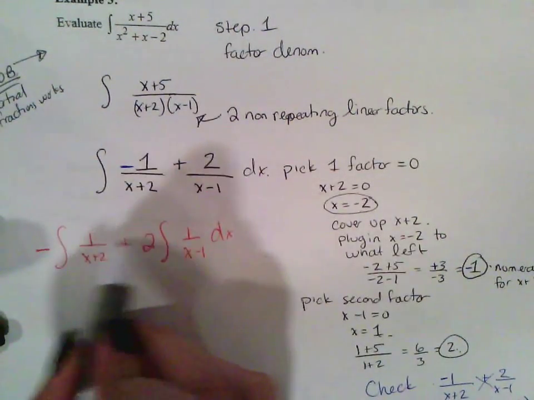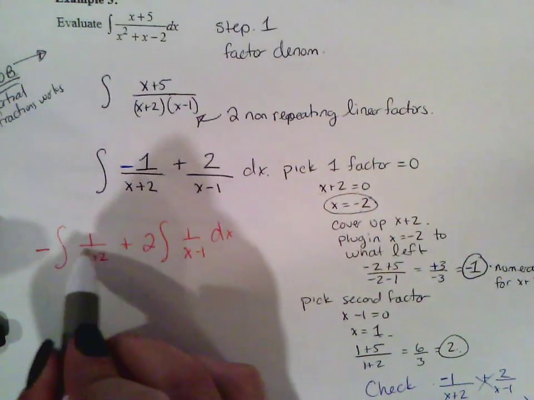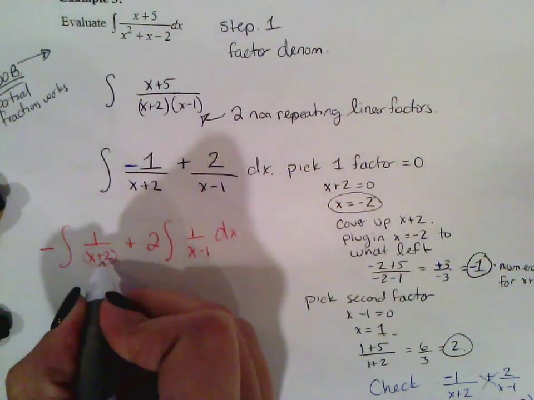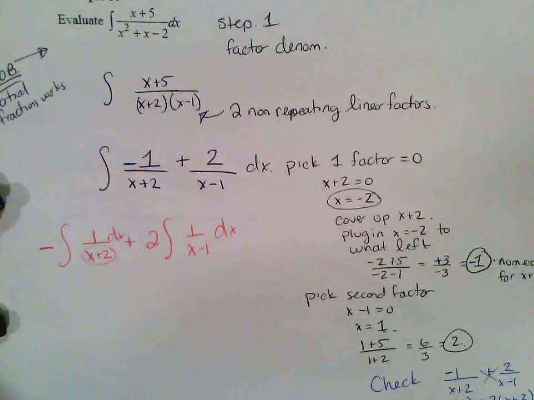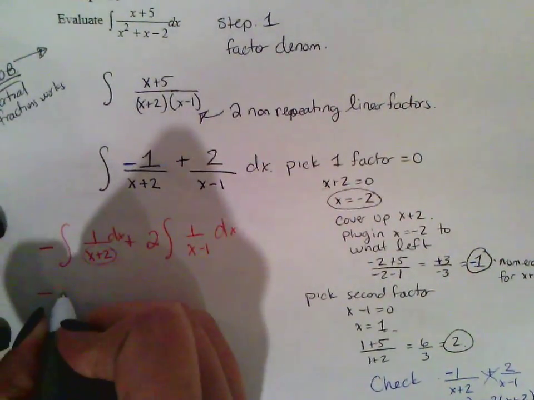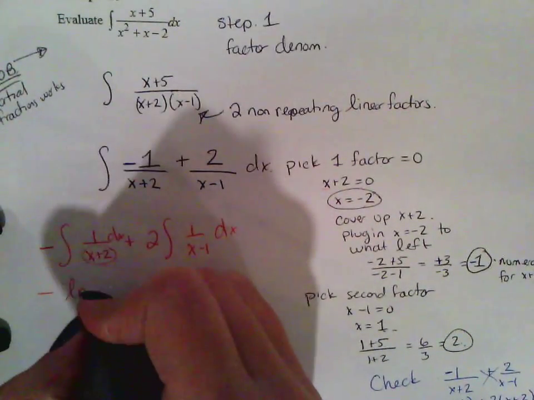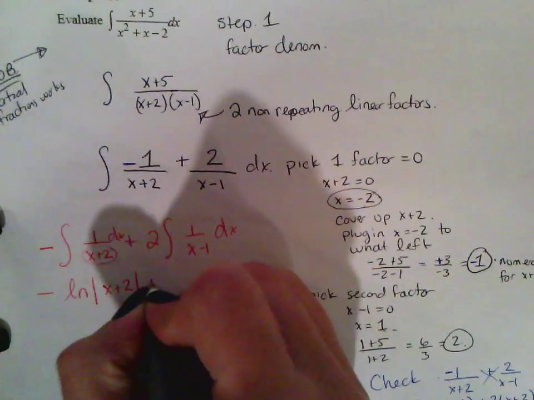Now, when there's a 1 on top, this is extremely easy. It's 1 over, and if I use u substitution, it's going to be u, and then du is just going to be dx. Okay? So the idea is that the integral of 1 over x plus 2 is ln absolute value of x plus 2, plus